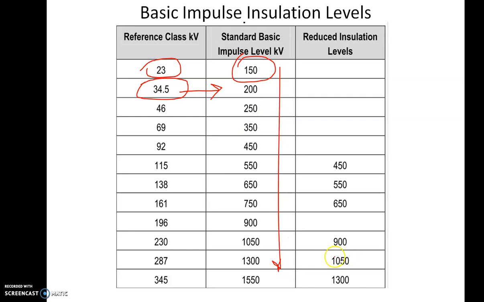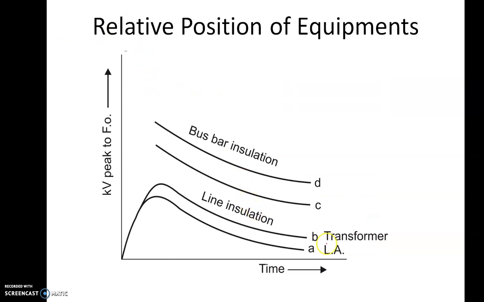Sometimes we use a reduced impulse insulation level. This is for switching voltages. These voltages are defined based on switching surges. So these are standard basic impulse insulation levels. And then we select the proper position. So at the lowest position we'll have the lightning arrestor, then we have the transformer, then we have the line insulation, then the bus bar insulation.